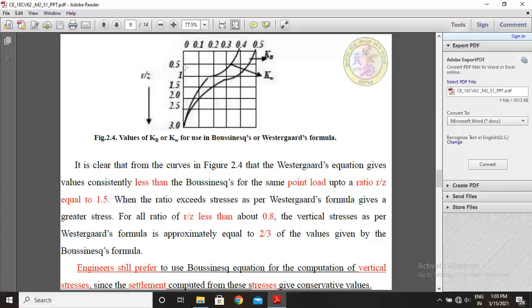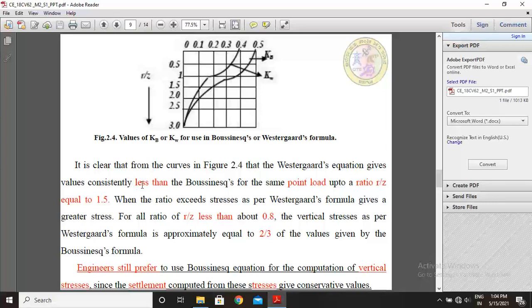This direction is r by z, this direction is distance. Then you select the Kw value with respect to this plot, and for the Boussinesq coefficient KB use this curve to calculate vertical stress.